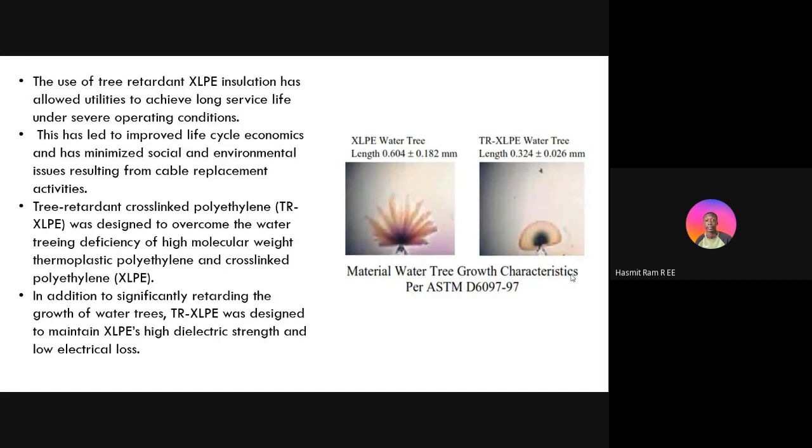Tree retardant cross-linked polyethylene was designed to overcome the water treeing deficiency of high molecular weight thermoplastic polyethylene and cross-linked polyethylene. In addition to significantly retarding the growth of water trees, tree retardant cables were designed to maintain high dielectric strength and low electrical loss.